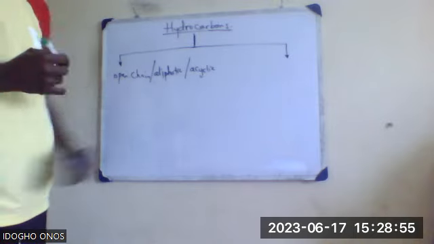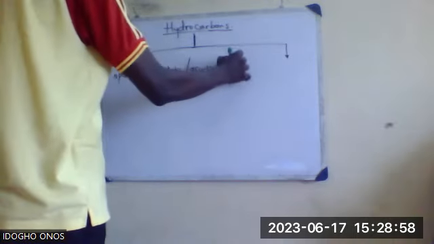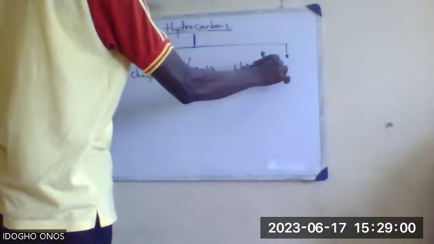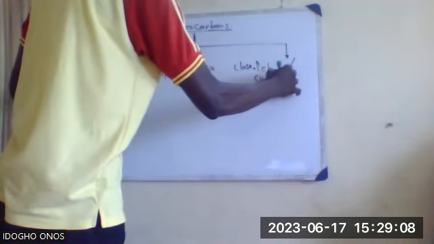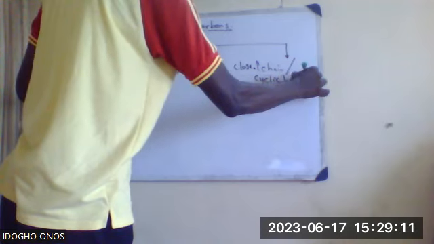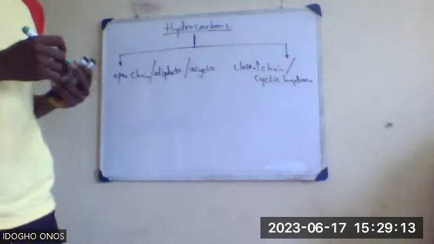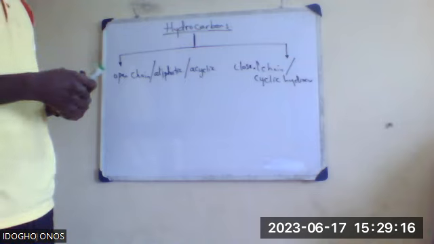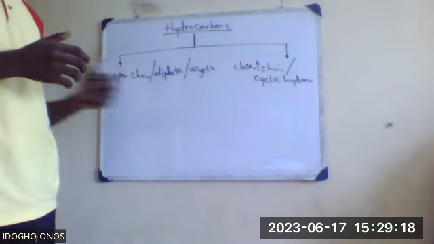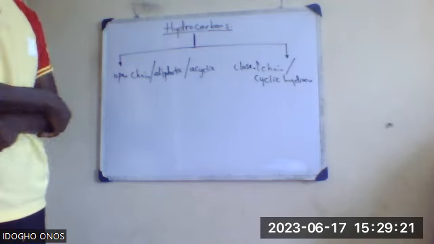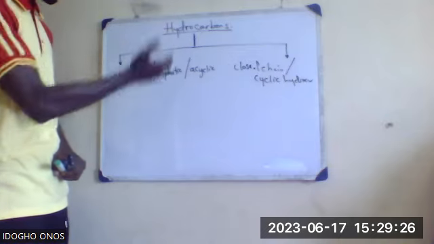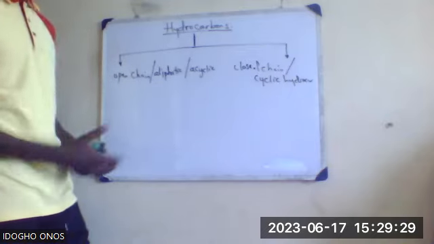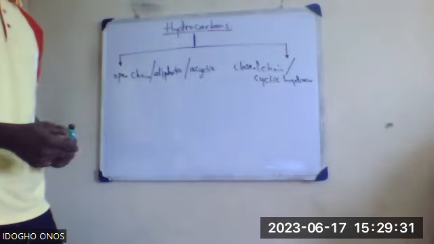While the second one, if it's not open, it's closed, the opposite. Closed chain, or aromatic, or cyclic hydrocarbons. You said aromatic, but I didn't want to mention aromatic yet. I'm coming there. So hydrocarbons are either open chain, aliphatic or acyclic, or closed chain or cyclic hydrocarbons.